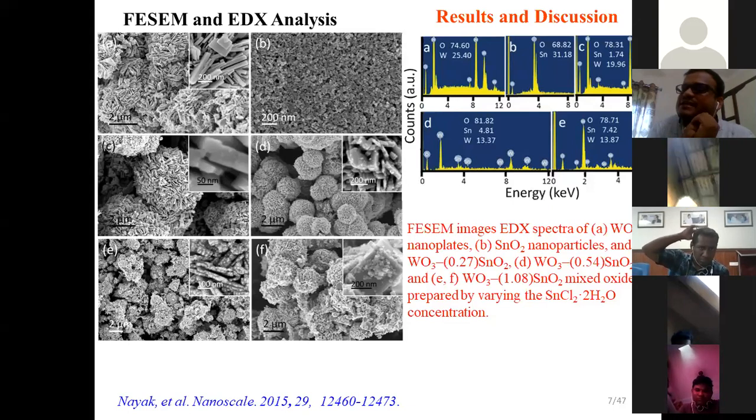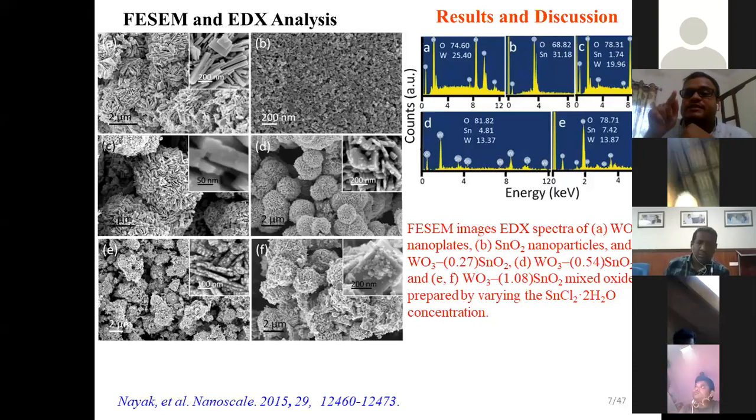That is also reflected in our FESEM images. In figure C, in the high-magnification image, very tiny bright particles are decorated on the plane surface of the tungsten oxide nanoplates, and these nanoparticle sizes are very small.